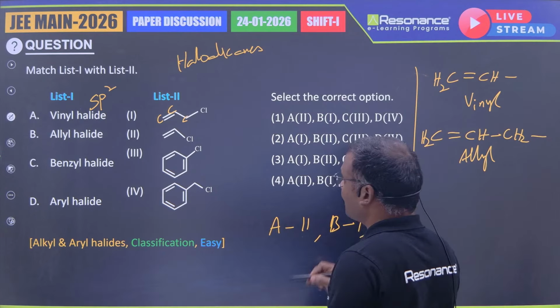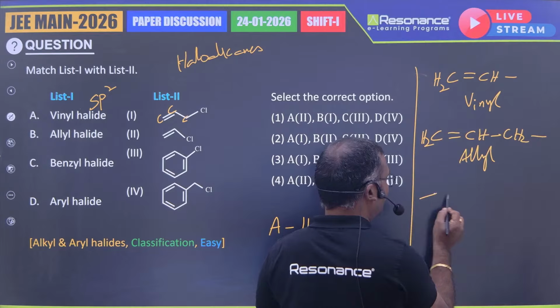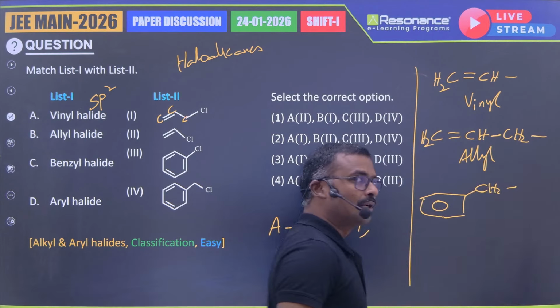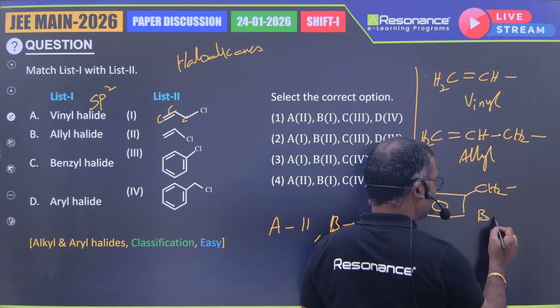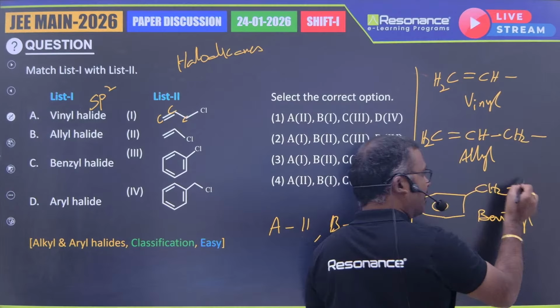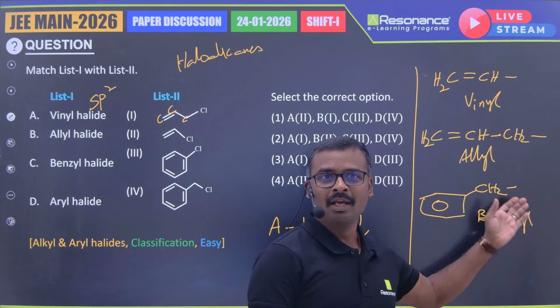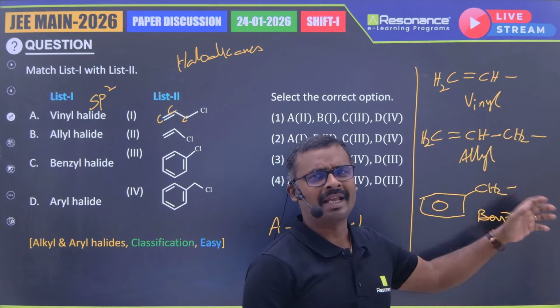Then option C, benzyl halide. The benzyl group itself is this one. If we put some halogen here, it will become benzyl halide: benzyl chloride, benzyl bromide, benzyl iodide, benzyl amine, benzyl alcohol, any compound you can say.